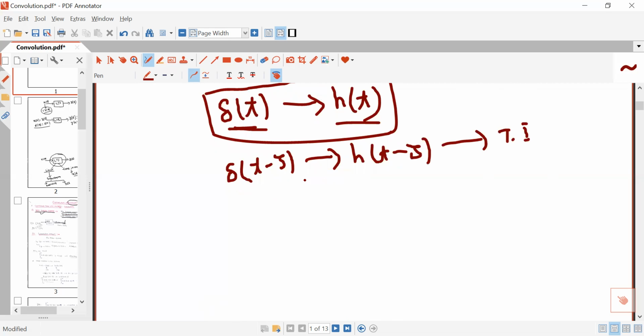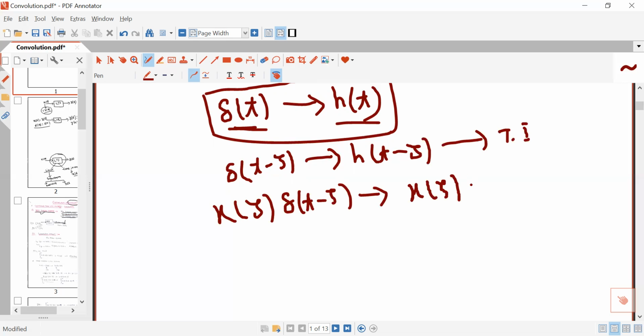Homogeneity means if you multiply the excitation by A, then its response will also be multiplied by A. So if you multiply x(tau) in the excitation, then this x(tau) will also be multiplied in the response. This is due to the principle of homogeneity.